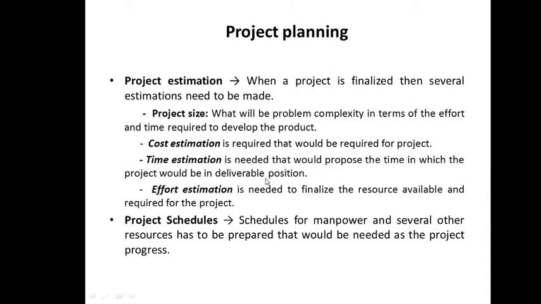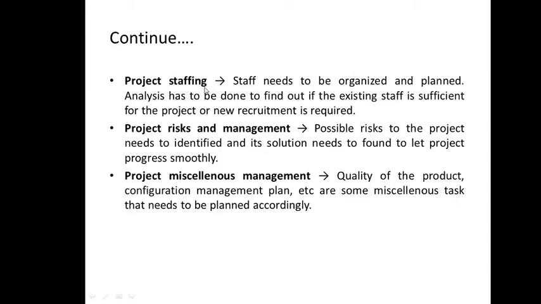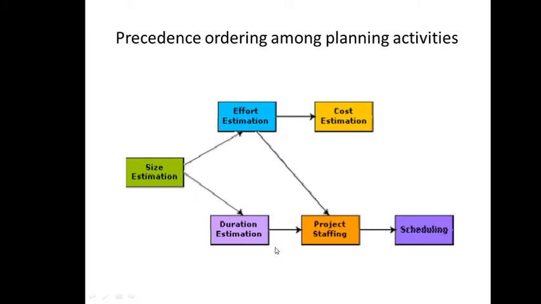So if I summarize, we go for estimations of size, cost, time and effort. We go for scheduling, we go for staffing, we go for risk management, and other activities include quality assurance, verification, validation, configuration management and many more activities, right? Now, what is the precedence? How are we going to carry out these? What should be the order? Which one will be the very first activity? So this is stated by this diagram.